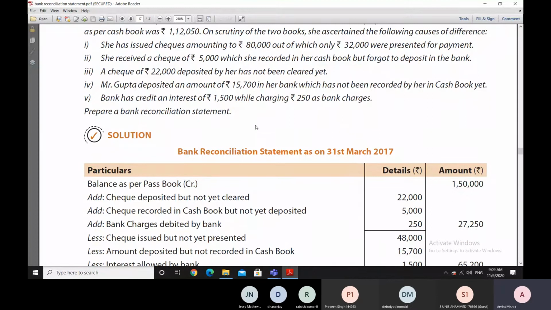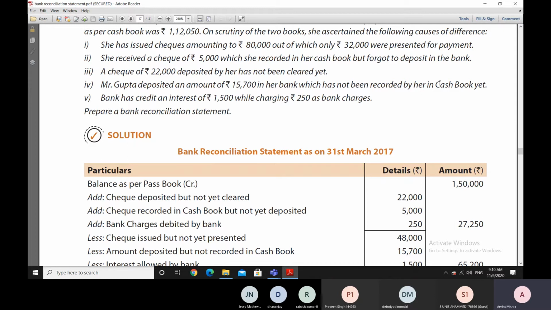Then Mr. Gupta deposited an amount of 15,700 rupees in her bank. In whose bank? In Namrata's bank. Mr. Gupta went to Namrata's bank and deposited an amount of 15,700 rupees there. But Namrata doesn't know about it, and so she has not been able to enter that amount in the cash book.